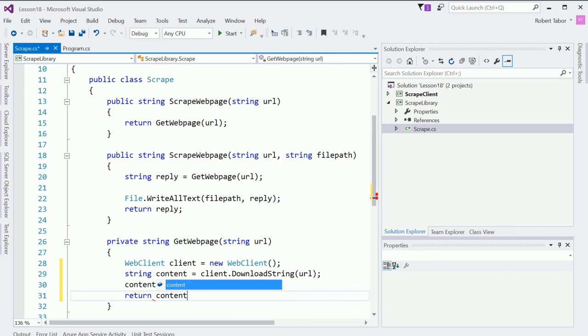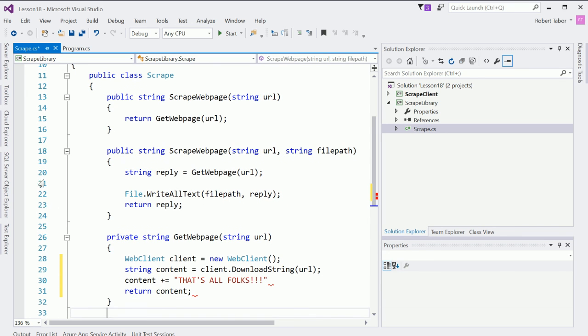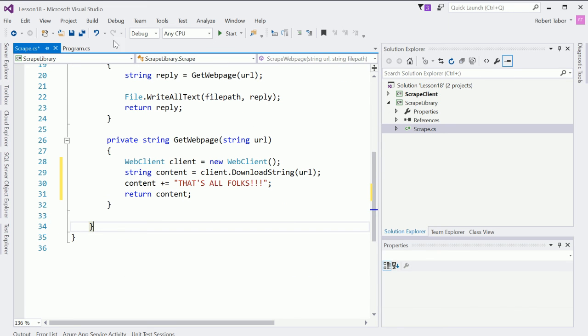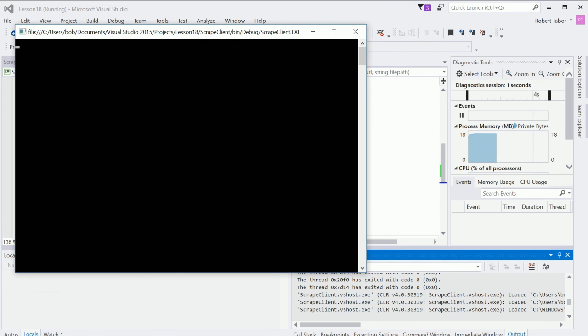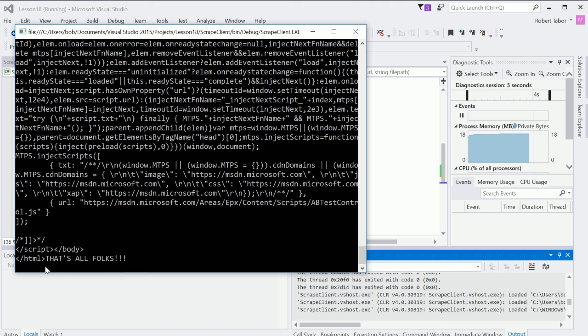And I'll return content this time. All right, let's make sure we add everything there. So we've made a pretty big change to the application, and now when I run the application, it will recompile the DLL. It will add it to our project, and at the very end it adds that's all folks. Okay, it's the only thing I can think of off the top of my head.